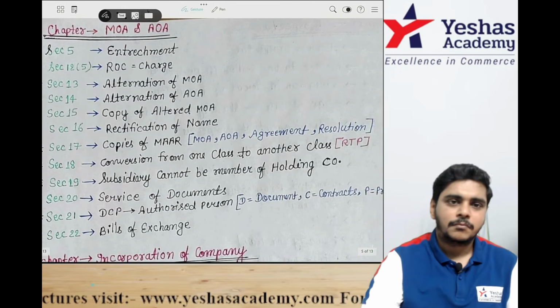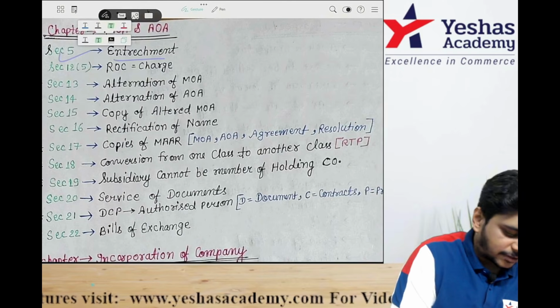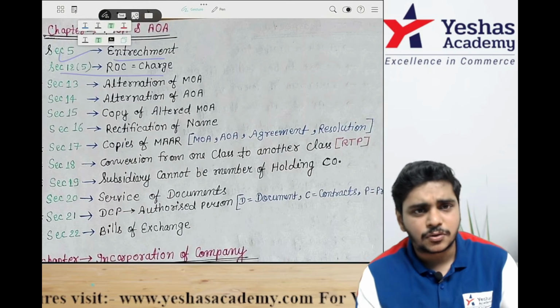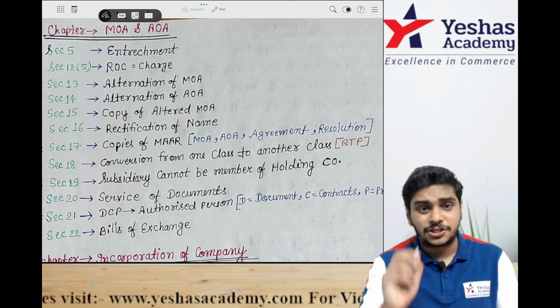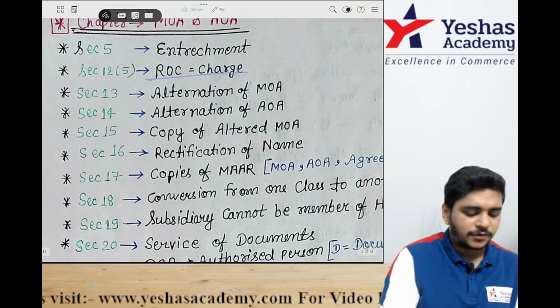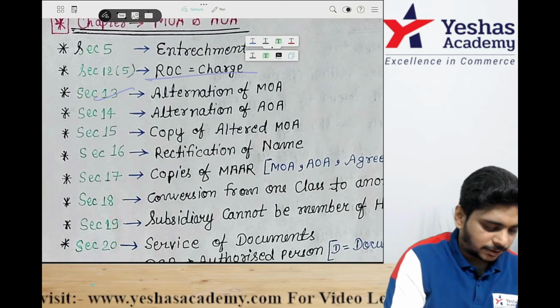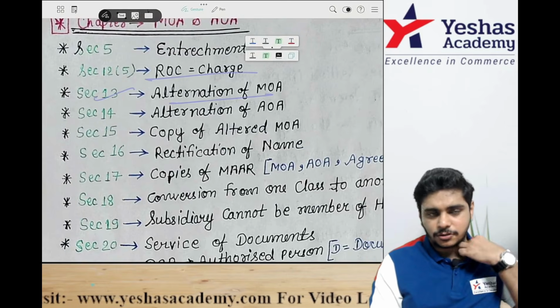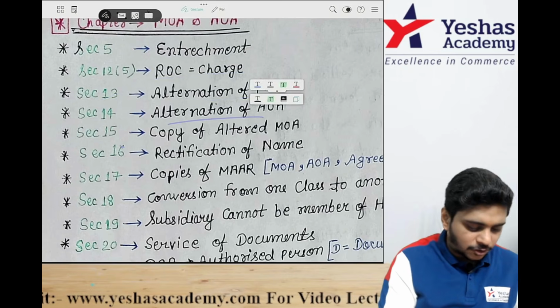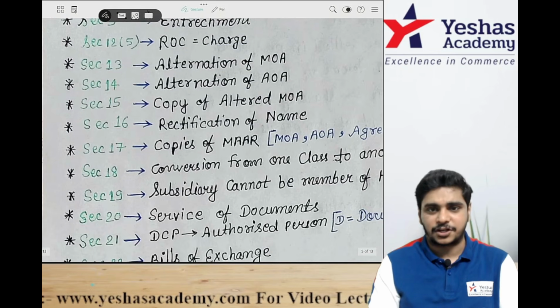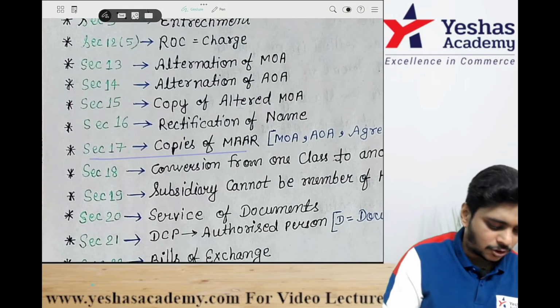Then MOA. Section 5 is entrenchment. 12.5 is ROC change. ROC change when you are shifting the register of office. 13 alteration, all the clauses of alteration. 14 AOA alteration. 15 copy of altered MOA. 16 rectification of name. 17 copies of MAR.